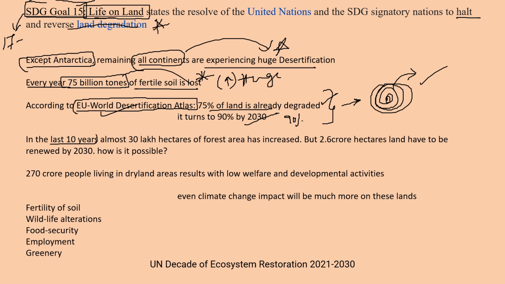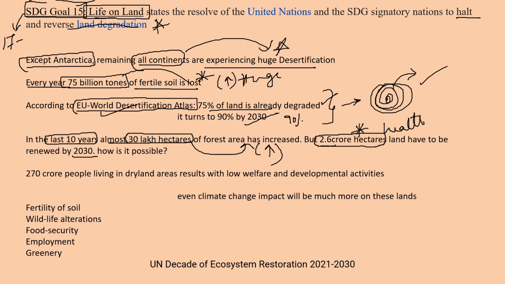And in the last 10 years, after huge efforts of many countries, only 30 lakh hectares of forest area has increased. But by 2030, we have to increase almost 2.6 crore hectares of land health. So how is it possible, friends? In the last 10 years, we have made only 30 lakh hectares of land covered under forest area, but now it is 2021. So within the next 9 years we have to cover 2.6 crore hectares of land. So how can it be possible?